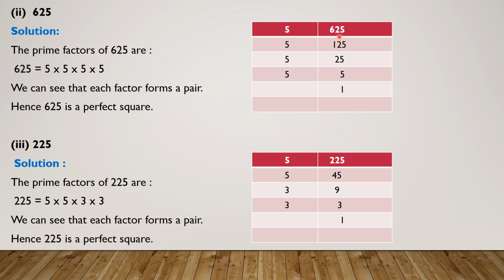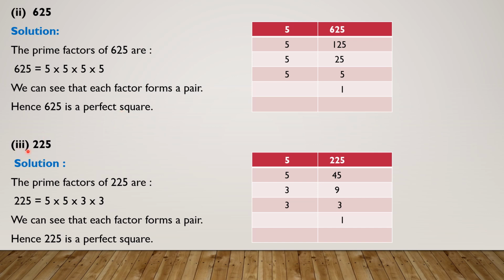The prime factors of 625 are what? 625 is equal to 5 multiplied by 5 multiplied by 5 multiplied by 5. Now make the pairs. This is your first pair, this is your second pair. We can see that each factor forms a pair, hence 625 is a perfect square.